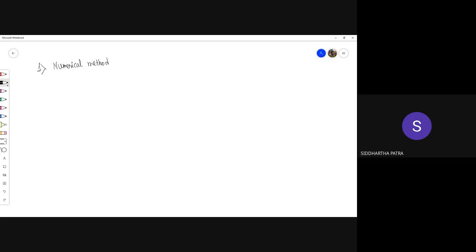And what is a numerical method? Numerical methods are approximate methods. And since they are approximate methods, they have their own set of errors. But when do you need a numerical method or an approximate method?